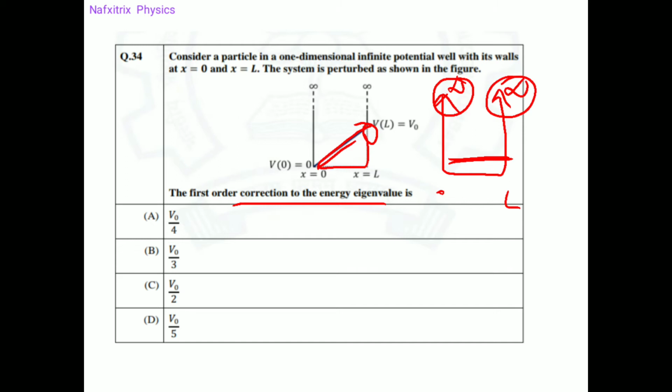Because of applying this perturbation, what is the energy eigenvalue? It is varying, we can see.